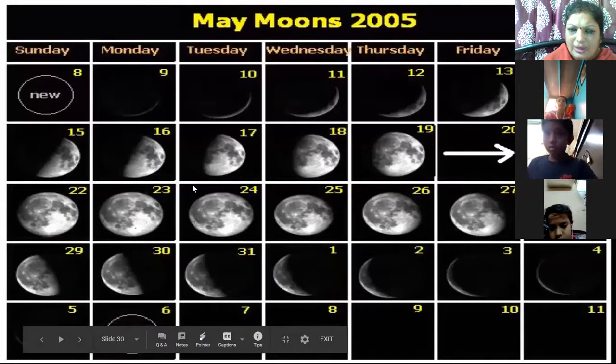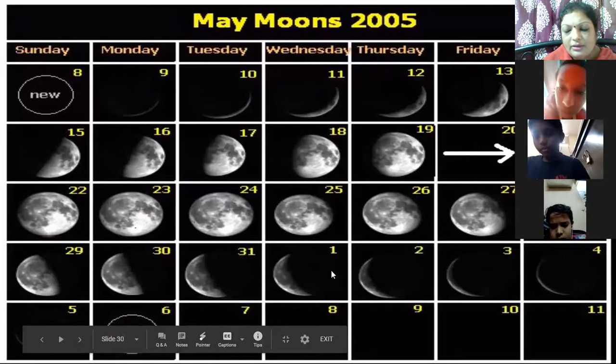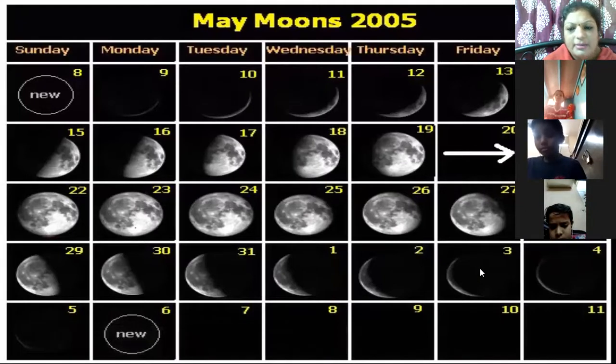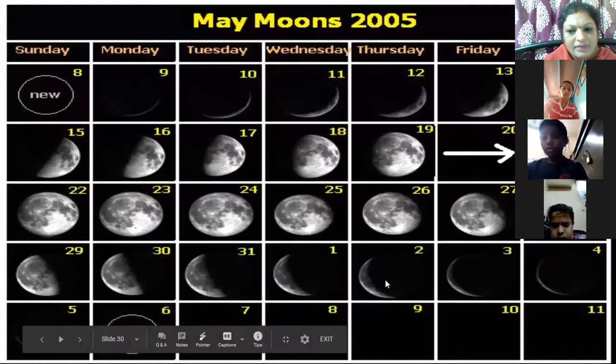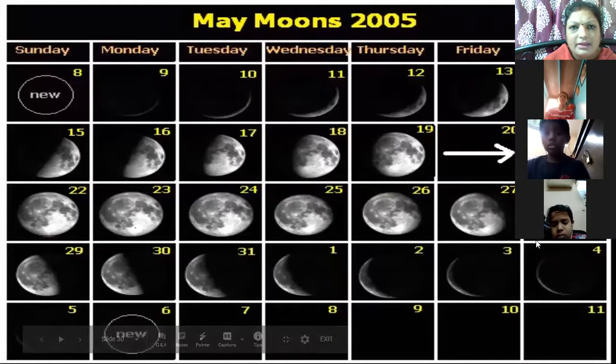Okay, I'll show you every day in this calendar. This is a day. First, second, third, fourth, fifth, sixth. Every day of the lunar month is known as Tithi. Pratham Tithi, Dvitiya Tithi, second number, third number, Tritiya Tithi. Okay, that way. So every day of the lunar month is known as Tithi.